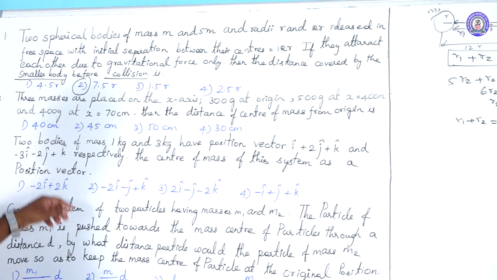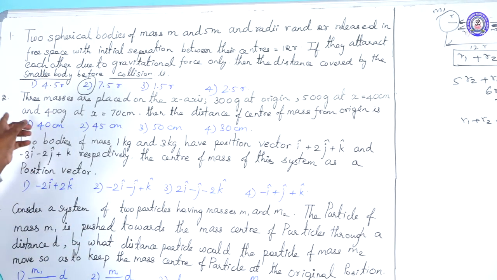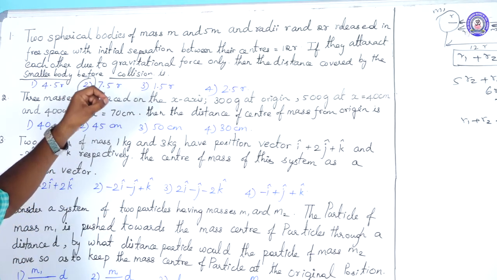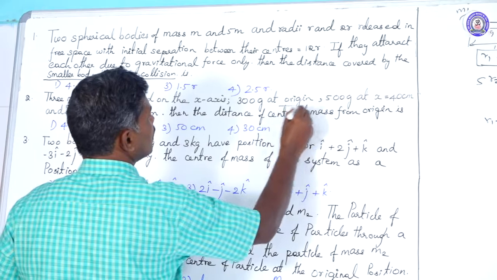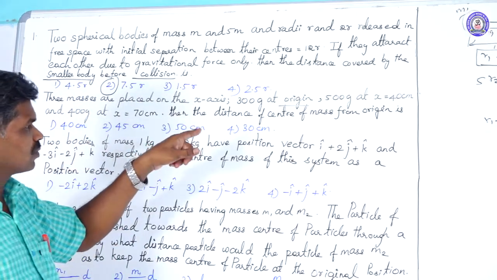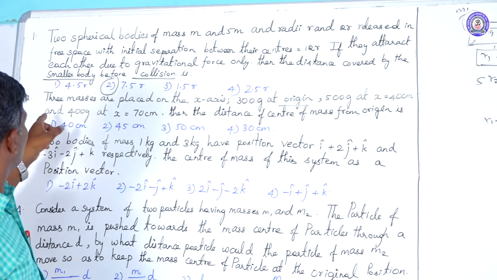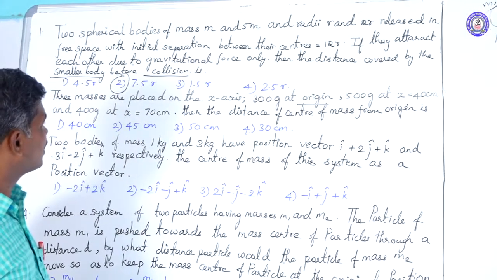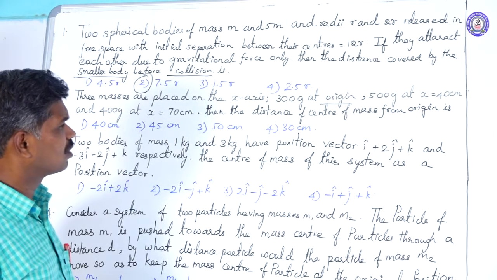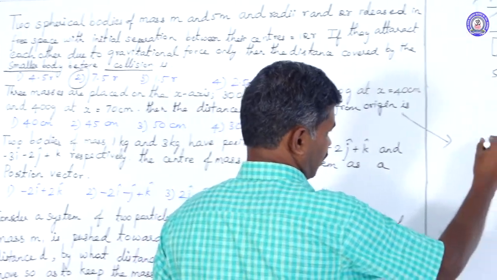Next, the second problem. In that second problem, we have 3 mass particles. The 3 masses are placed on the x-axis. Their masses are: the first one, 300 gram, at the origin; second, 500 gram at x equal to 40 centimeter; and third, 400 gram at x equal to 70 centimeter. Then the distance of the center of mass from the origin is? For that, we will take a diagram.